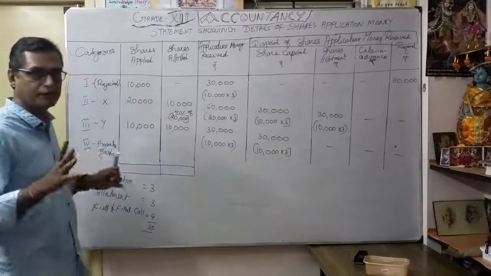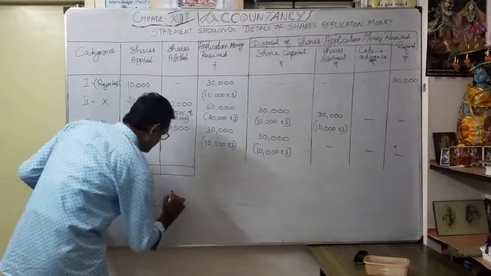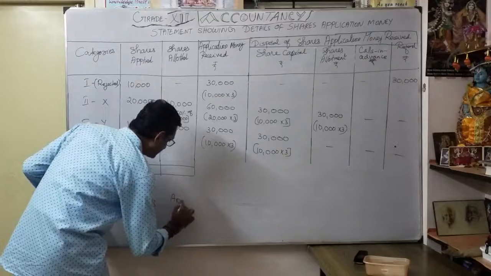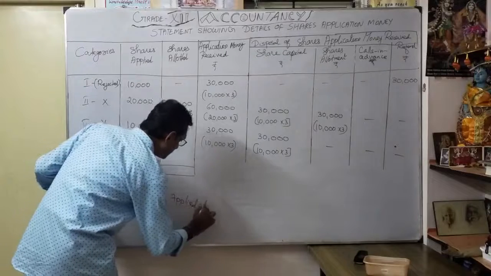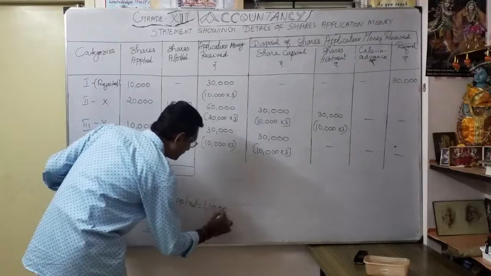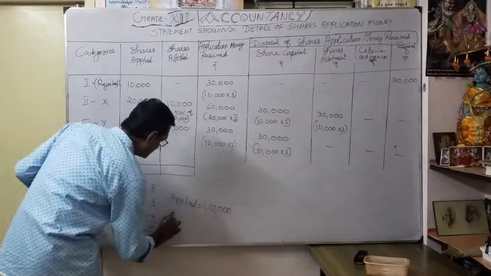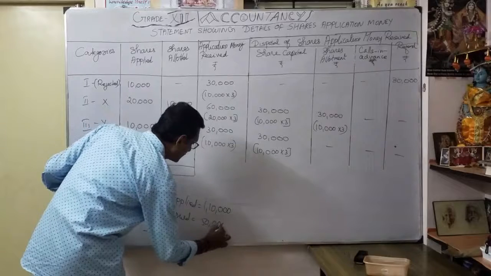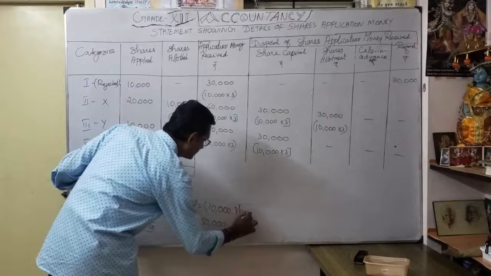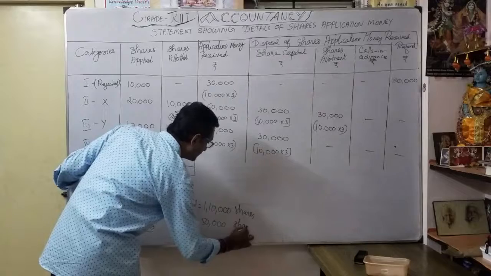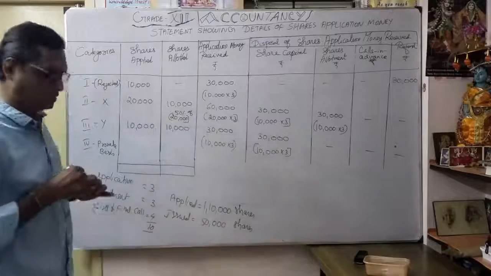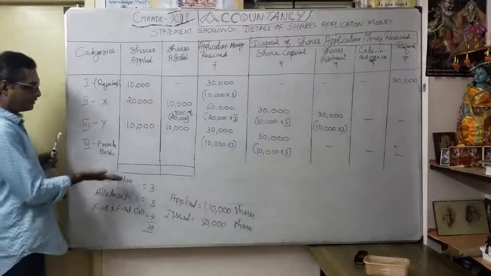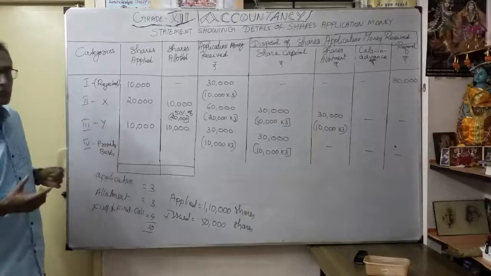Actually, how much applied, other information from the problem, we get it. Applied is 1,10,000, correct? But issued how much? Issued only 50,000 shares. That's why information is taken from the problem. So here, what is the fourth category? So whatever the balance you consider for the pro rata basis.